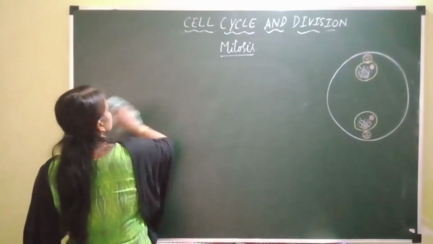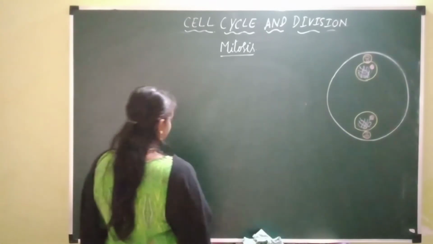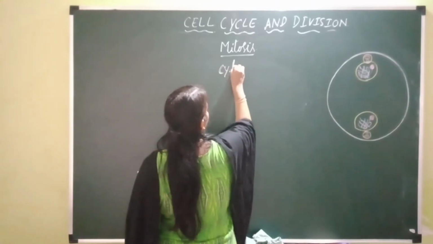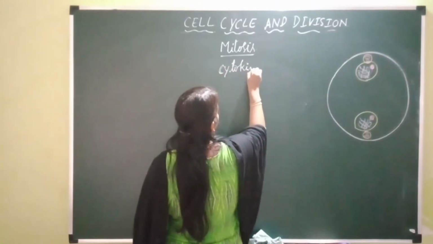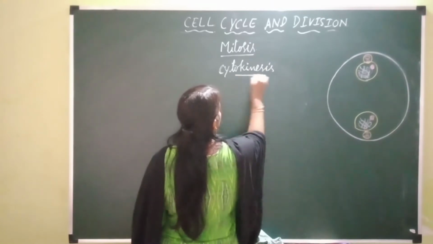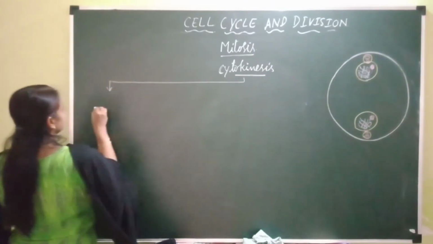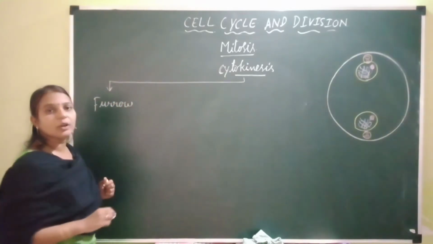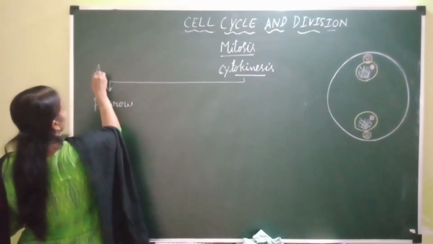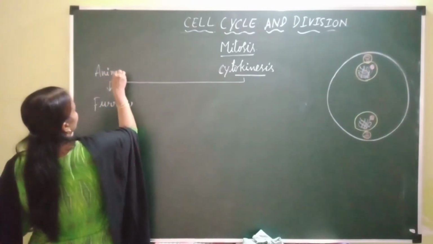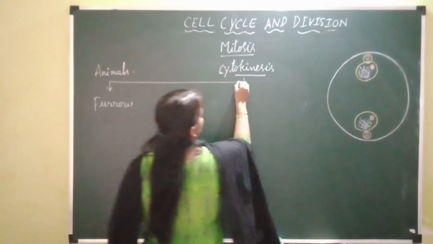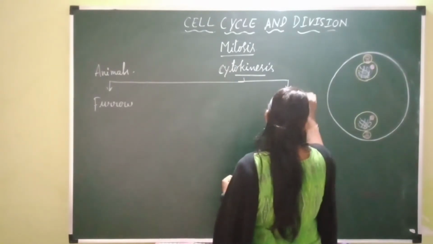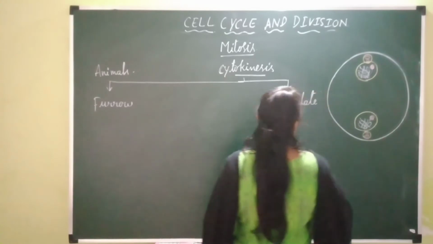Cytokinesis occurs in both plant and animal cells. In animal cells, cytokinesis occurs by the furrow method, by the formation of a furrow in the cell membrane. In plant cells, cytokinesis occurs by the formation of a cell plate at the center of the cell.